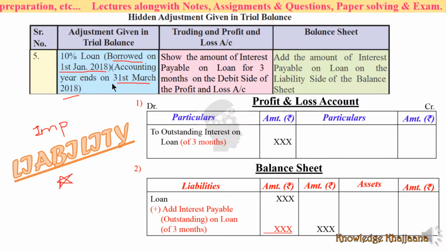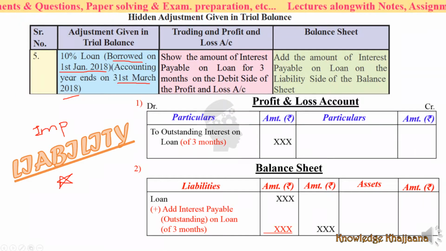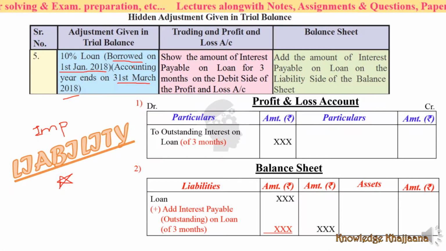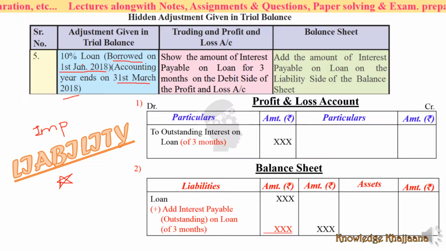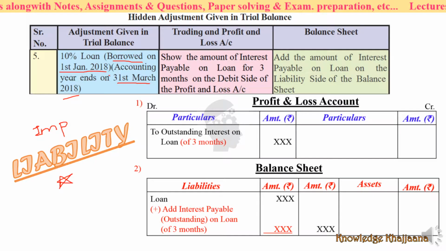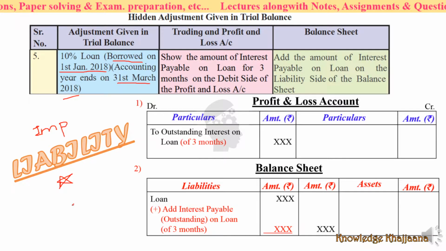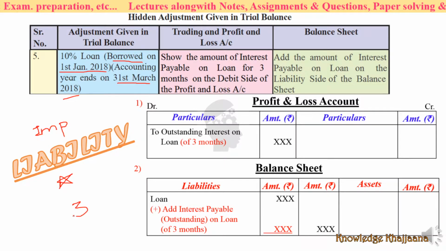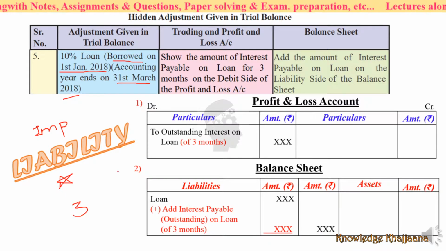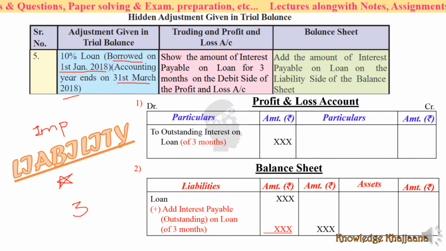Then what should be done? You have taken a 10% loan, which means it is borrowed, a liability, on 1st January 2018, and the accounting year ends on 31st March 2018. It means you have to pay 3 months interest which you have not yet paid. How should the treatment be done?